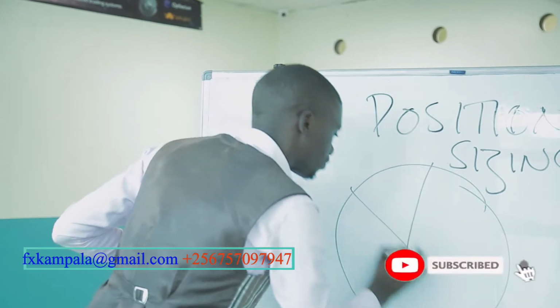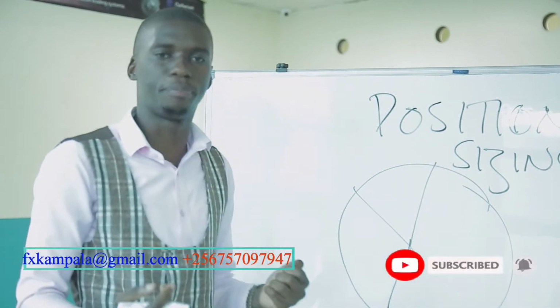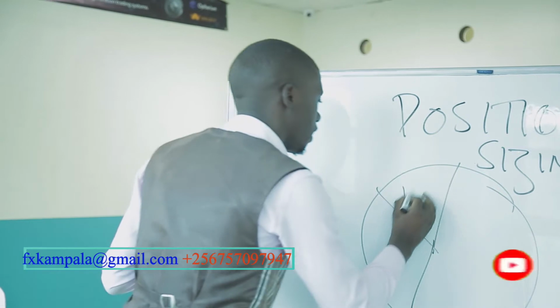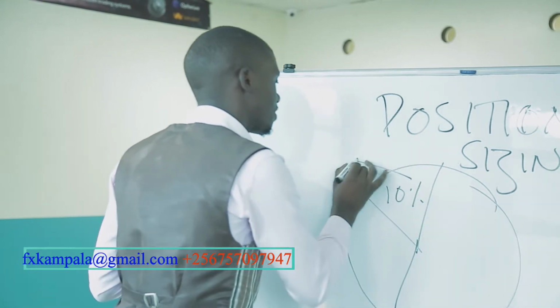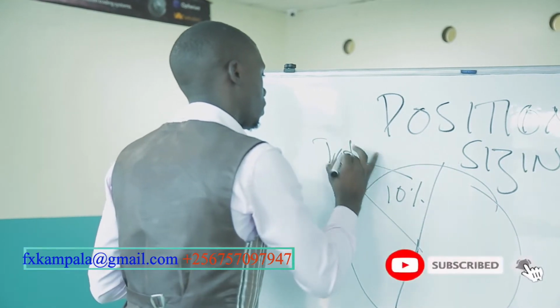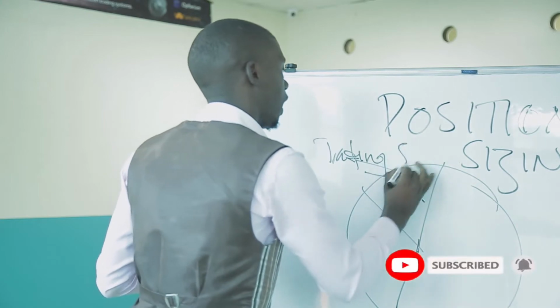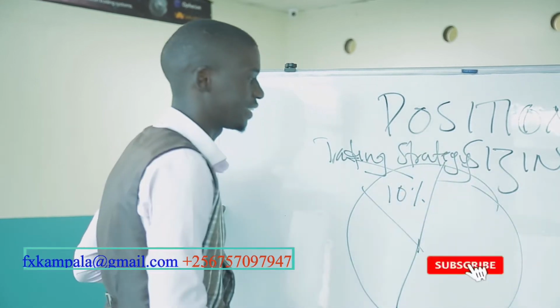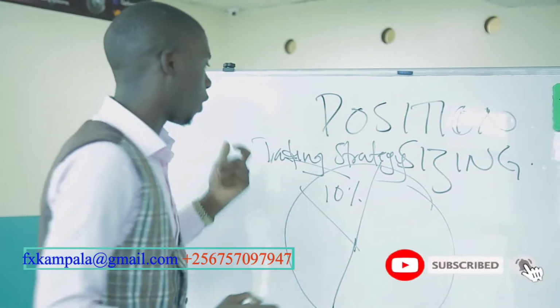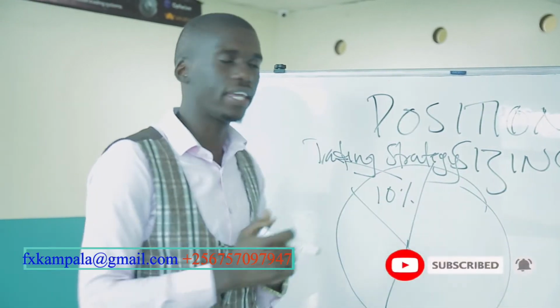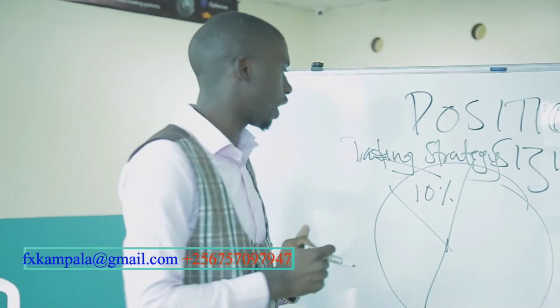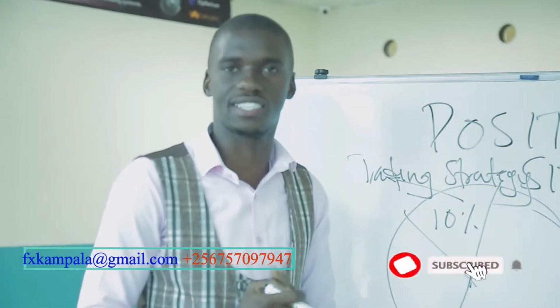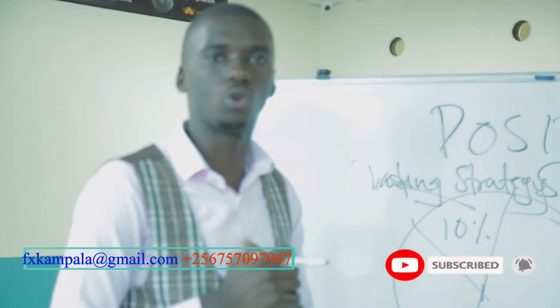Such a graph displays each and every position of, let's say, a trading system or trading strategy, which carries 10%, which most of the world are concentrating on. When you go over the internet, most people are looking for the best trading system that they think will trade best.